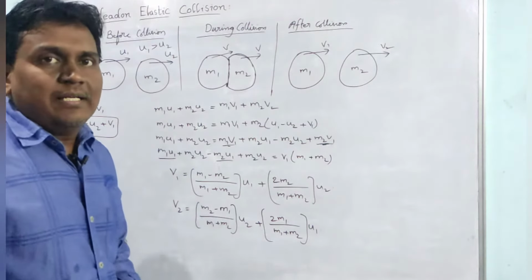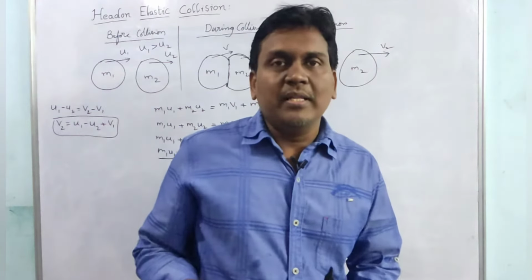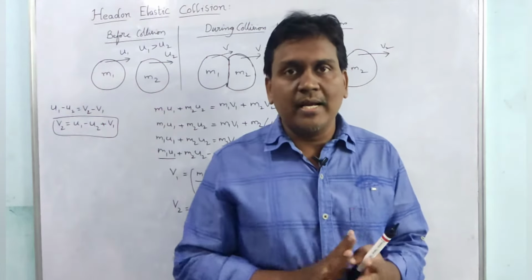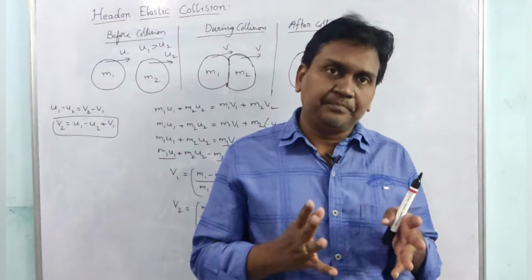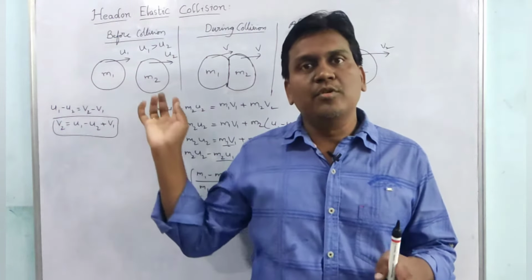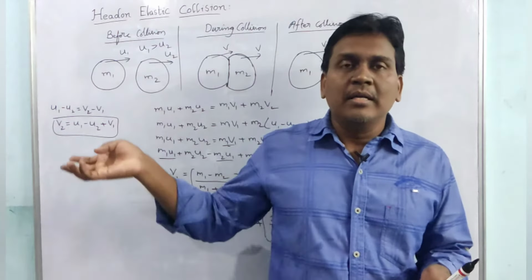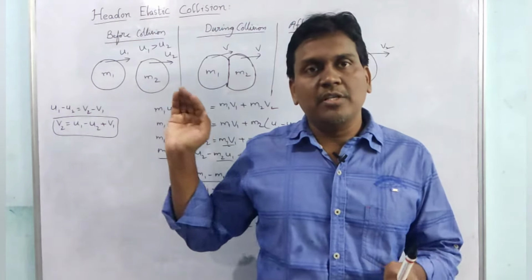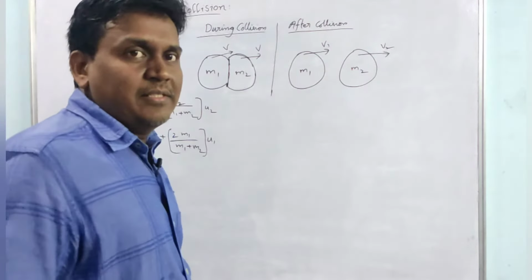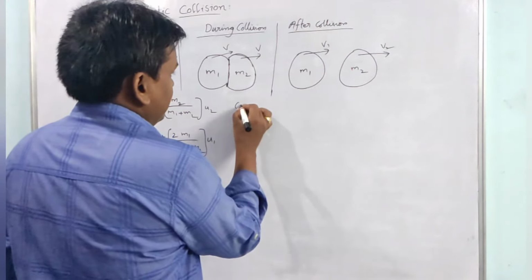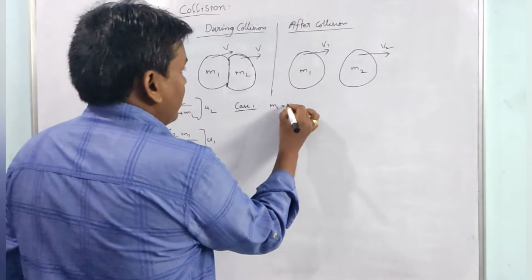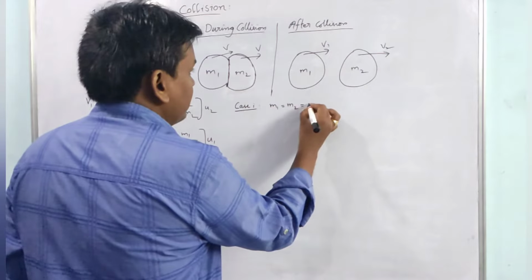And now let us see some situations. When m1 and m2 are equal, what happens? If mass m1 is much bigger than m2, what happens? Or if mass m2 is much bigger than m1, what happens? Let us see that. Now let us see the first case. Case 1, m1 equal to m2, that equal to m.